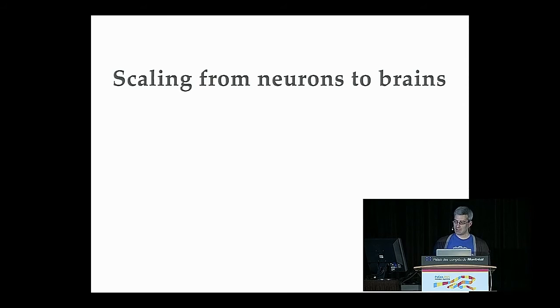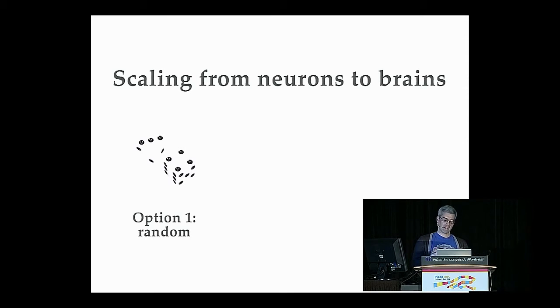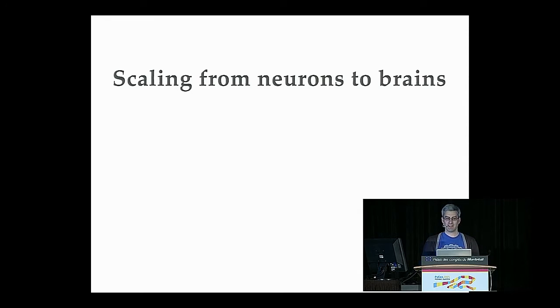So one option is, I should say, scaling up, we know that we need an 86 billion neuron network. You can just throw a bunch of computers at that. That'll happen eventually. That's no problem. But it's the 1 quadrillion connections that's really the problem. Because how do you figure out how to connect these neurons together? Each connection has a weight associated with it. How do we figure out what are good weights?